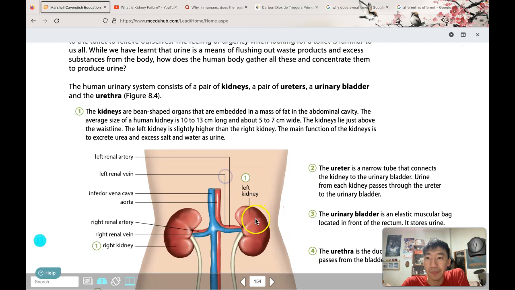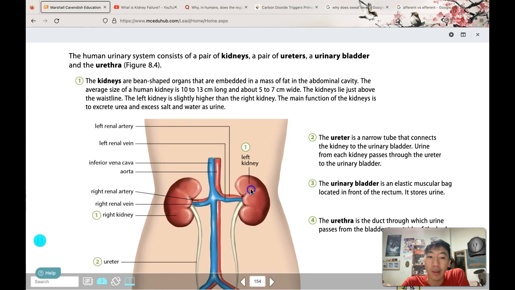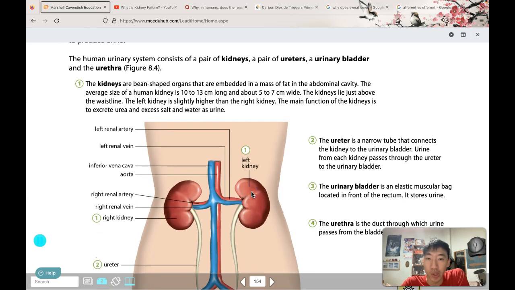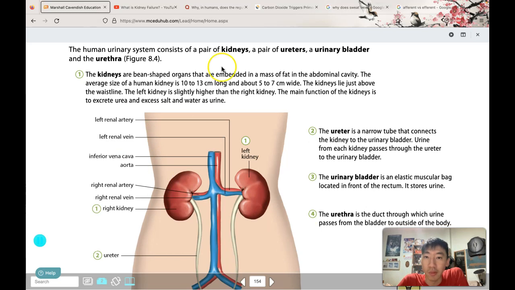Okay, so I'm sure all of you have had the experience of feeling urgent and needing to go to the toilet. And why is that the case? That's because our kidneys are working constantly to produce urine. So what is the human urinary system? It consists of the kidneys, the ureters, a urinary bladder, and the urethra. Let's start from the kidneys first.